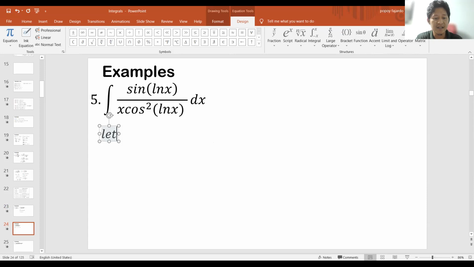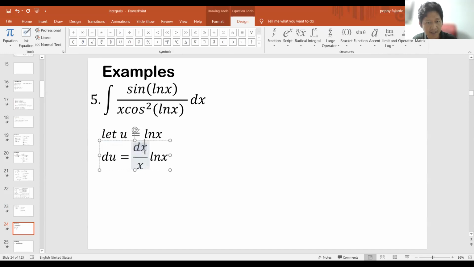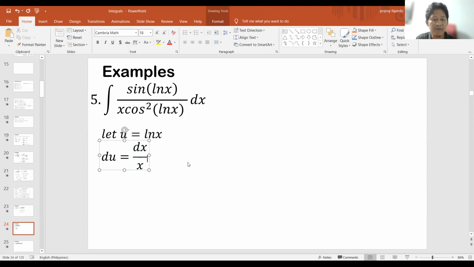So, if I let u to be ln x, okay, and I take the derivative, so the derivative of u will be, what's the derivative of ln x? Derivative of ln x is 1 over x, right? Sorry. This will be dx over x rather. Okay?